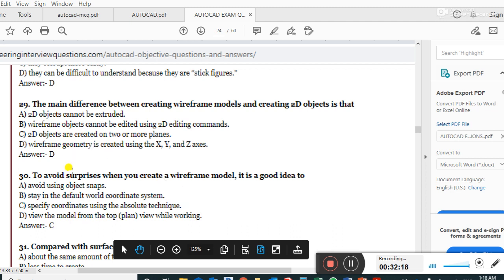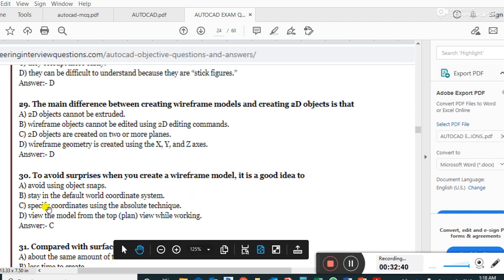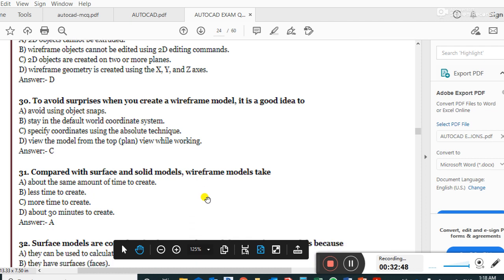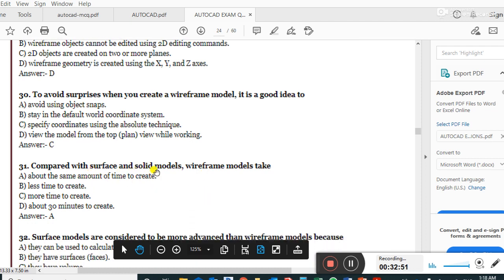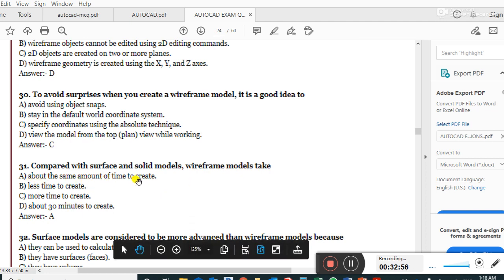The main difference between creating wireframe models and creating 2D objects is that wireframe geometry is created using X, Y, and Z. Right answer. To avoid surprises when you create a wireframe model, it is a good idea to specify coordinates using the absolute technique. Compared with surface and solid models, wireframe models take about the same amount of time to create.